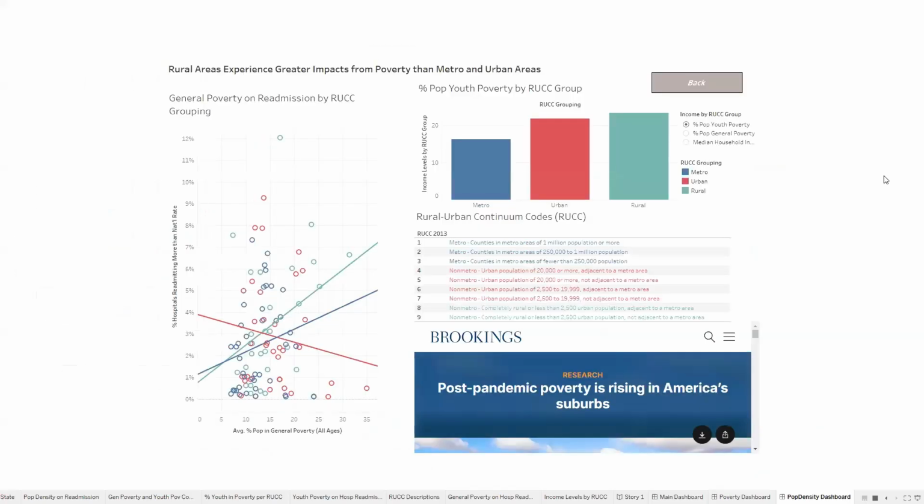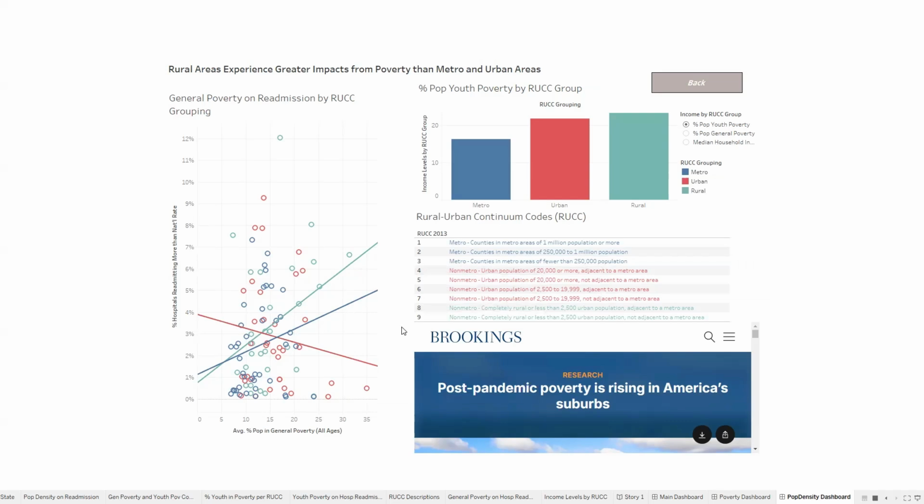Our objective for this dashboard was to analyze income disparities among the metro, urban, and rural categories of the RUCC groups to explore the impact of poverty on hospital-wide readmissions. The trend lines for each group revealed a weak correlation between poverty and readmission rates, with the R-squared values of 0.04, 0.02, and 0.12, respectively. This suggests that poverty alone is not a strong predictor of hospital readmissions.